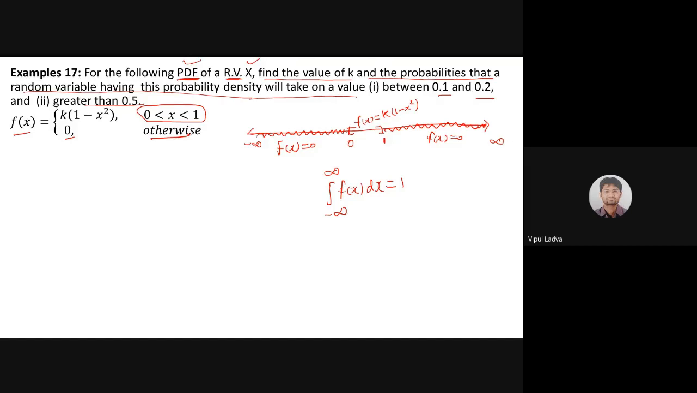From minus infinite to 1 we will take f of x as 0. For the range 1 to infinite we will take our f of x as 0. Okay, and between 0 to 1, f of x will act as k times 1 minus x square.